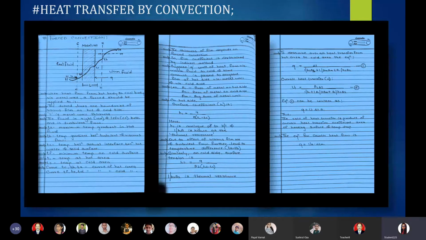We were about this overall heat transfer U, where we have to multiply both the numerator and the denominator of the right side of the equation by A1. What does A1 say to us? A1 is the area of metal on the hot side. So we get the equation A1 into delta T divided by 1 by H1 plus L into A1 by K into Am plus A1 by H2 A2.